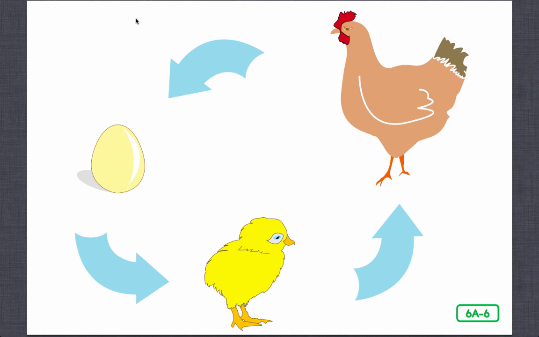A rooster fertilizes eggs before a hen lays them. The hen will care for the fertilized eggs and keep them warm. After 21 days, the eggs will hatch and new chicks will emerge. Now that you know more about the life cycle of a chicken, which do you think came first, the chicken or the egg?